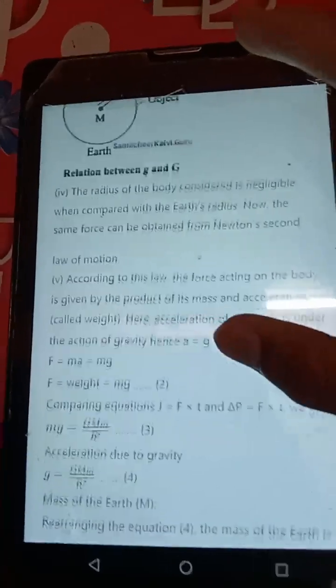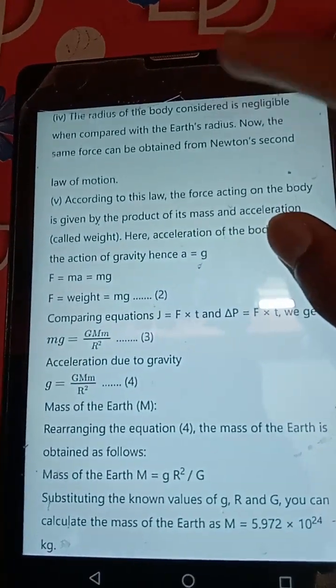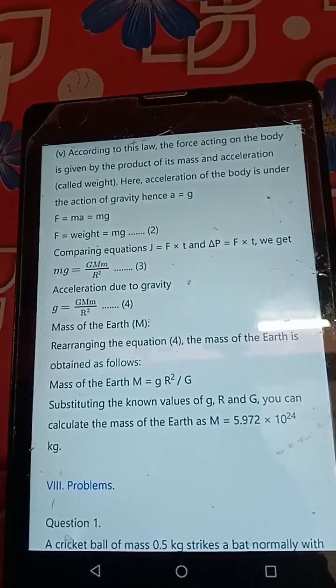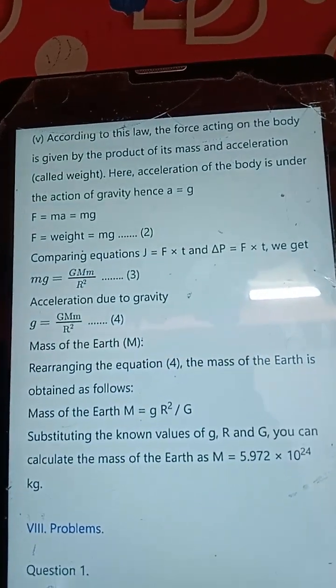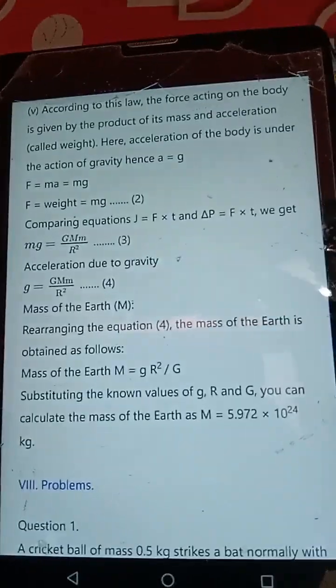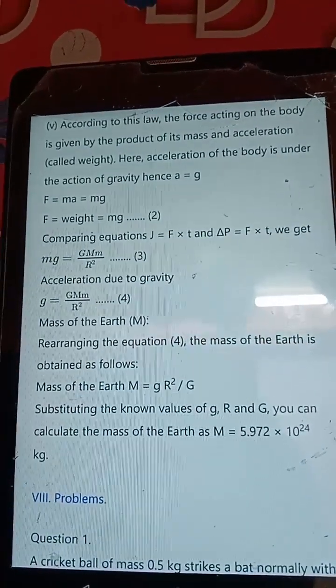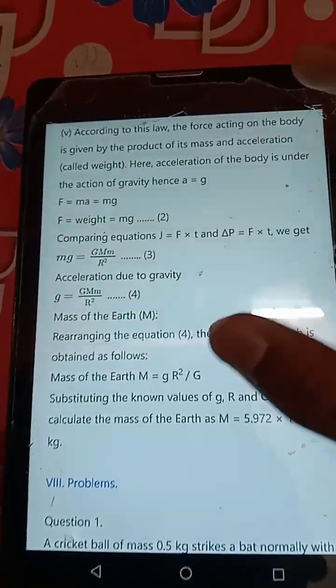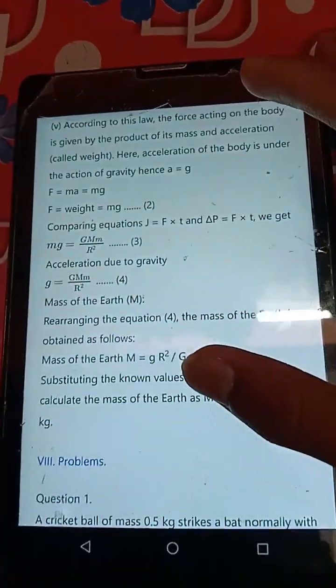Now the same force can be obtained from Newton's second law of motion. According to this law, the force acting on the body is given by the product of its mass and acceleration. Here, the acceleration of the body is under the action of gravity, hence a is equal to g. F is equal to ma is equal to mg. F is equal to weight is equal to mg. Equation 2.